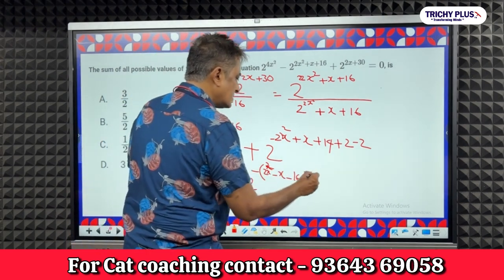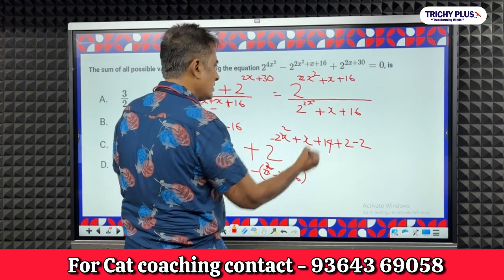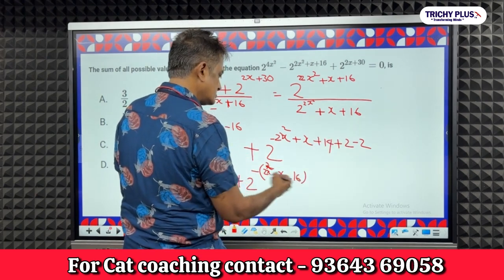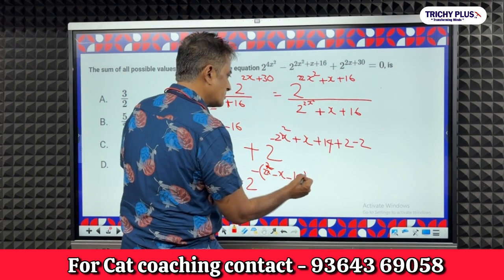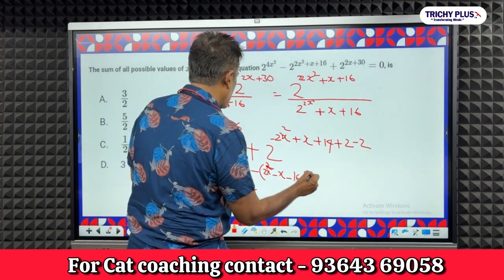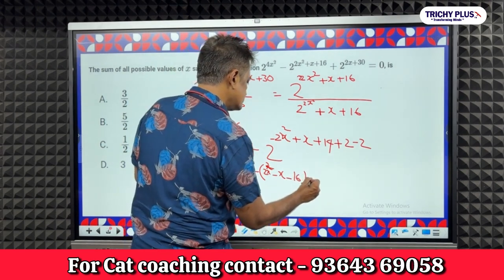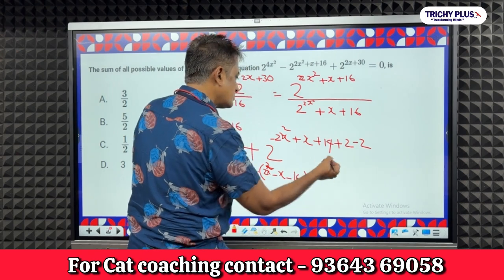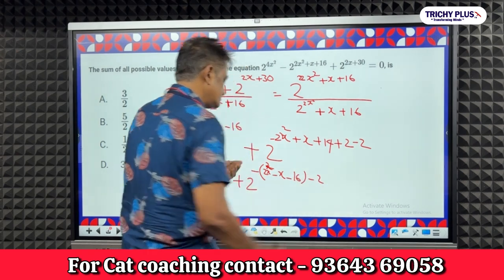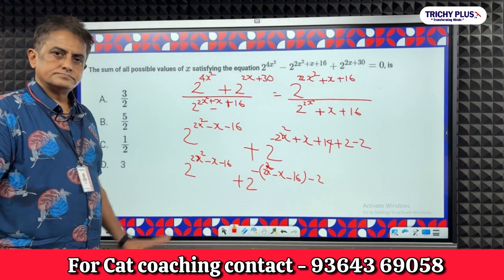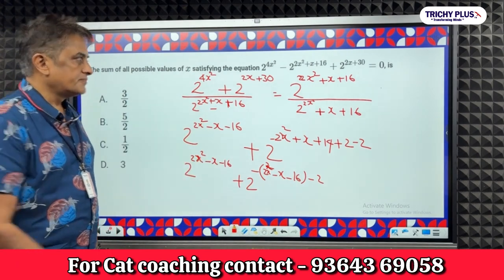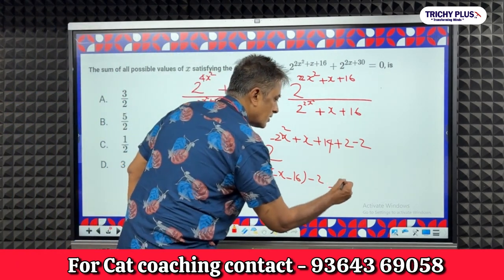And minus 16 I have over here. I want to make it plus 2, so this will become minus 14. So here I have added 2 and subtracted 2, right? So I get the same stuff here is equal to 1.